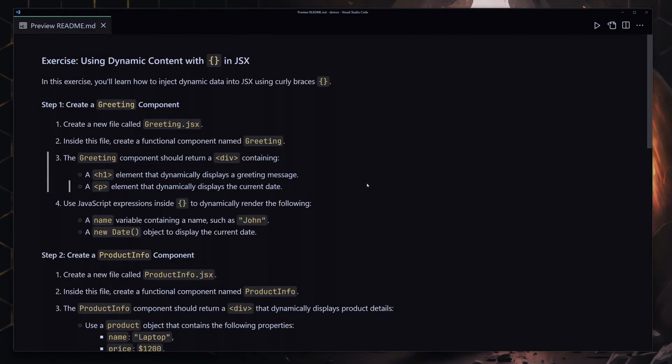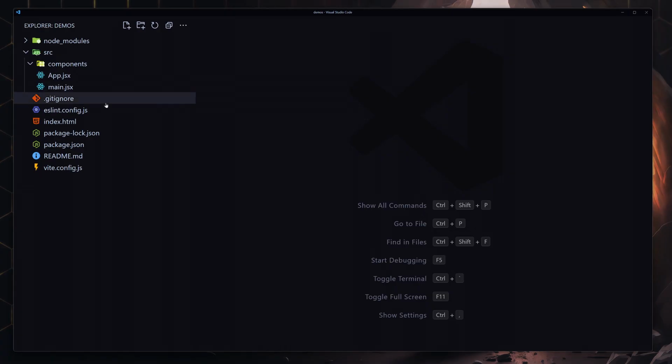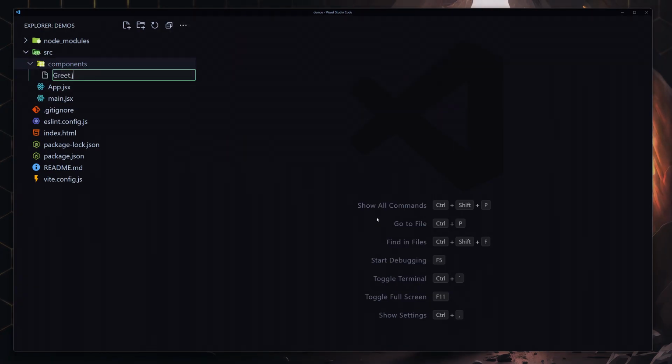So give it your best shot. If you can do it, then come back and watch the solution, and I'm going to give you my solution. So I'll just create my greet.jsx component.